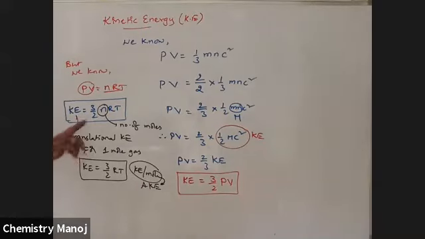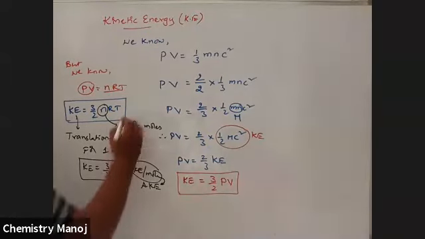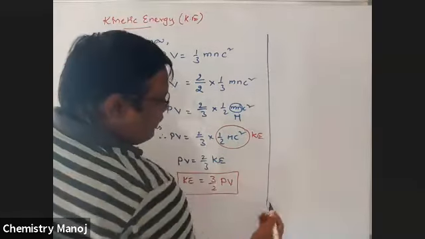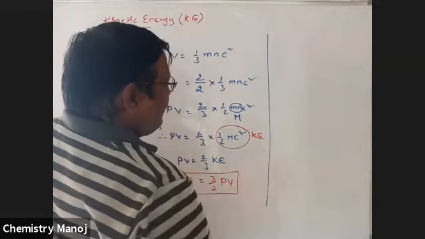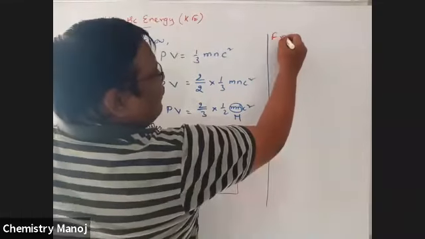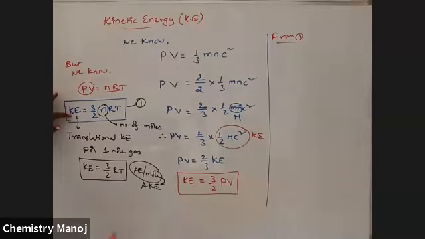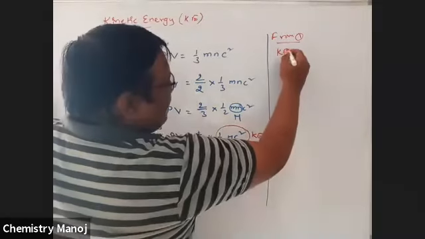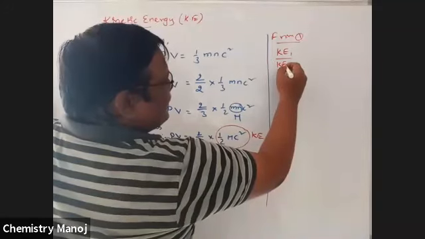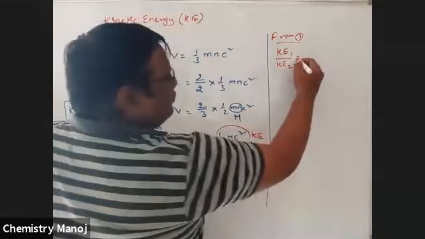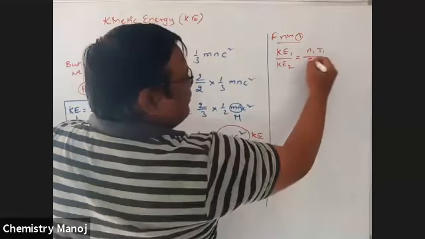So from this relation, let it be 1. From 1, KE1 by KE2 is equal to, in a comparative study, the kinetic energy of the first gas by the kinetic energy of the second gas is equal to n1 T1 by n2 T2.